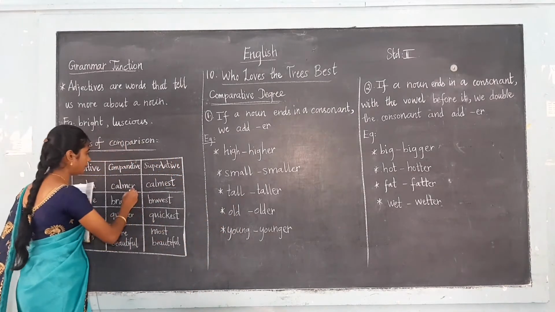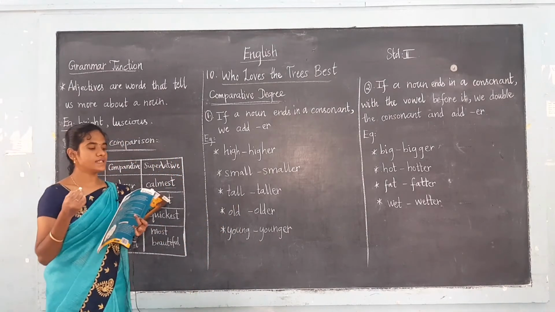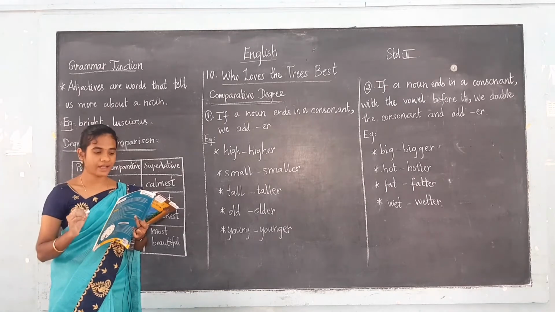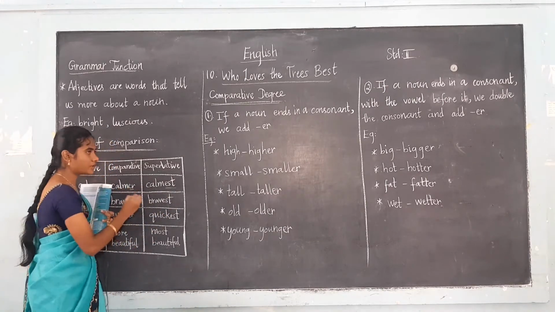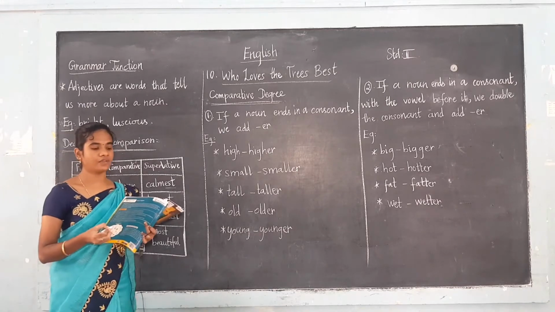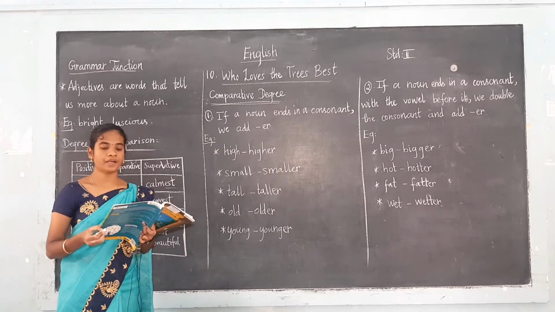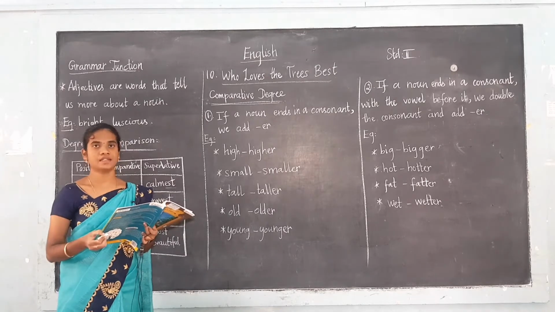We add it only at the end of the adjective.